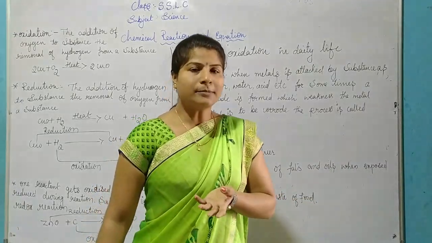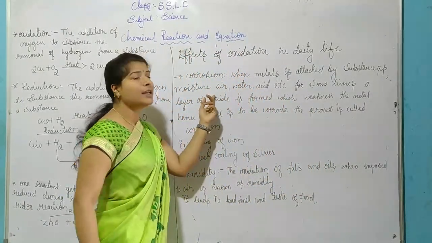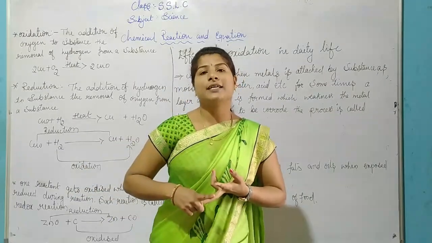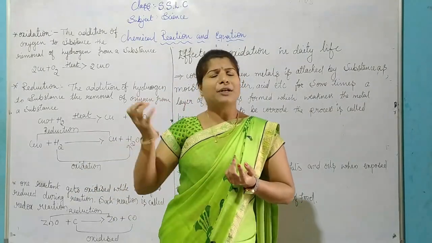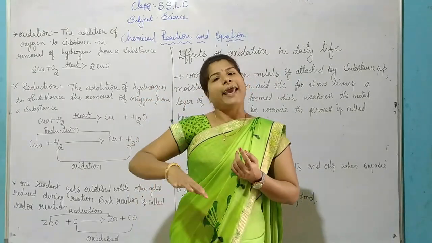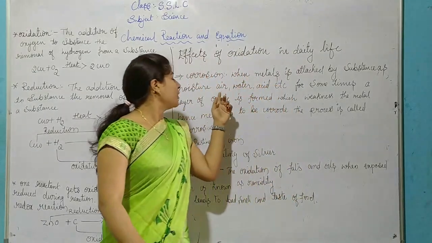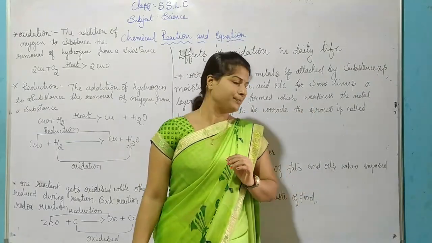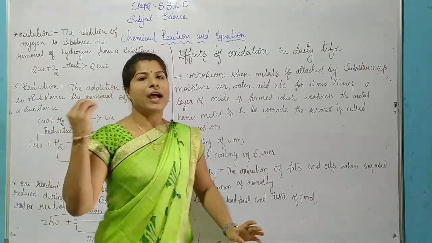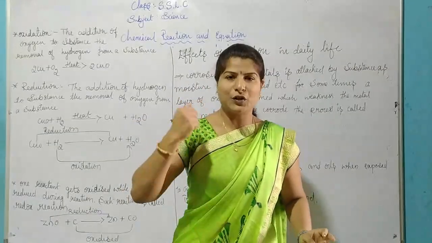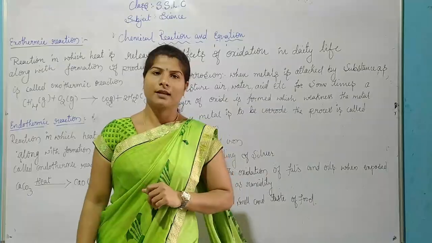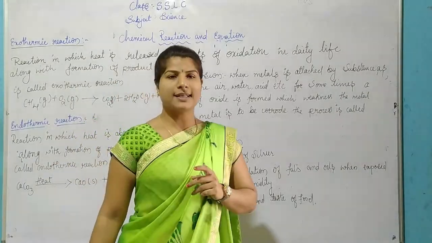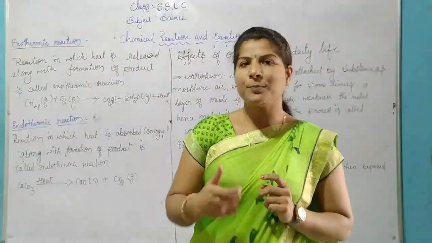We know the examples already. And how do we prevent corrosion? We have to do oiling, painting, galvanization, adding oils. There are some different methods. This extra about corrosion is from the third lesson, metals and non-metals. And for rancidity, nitrogen gas is filled in potato chips packets. After completing corrosion and rancidity, we are discussing two other main points.